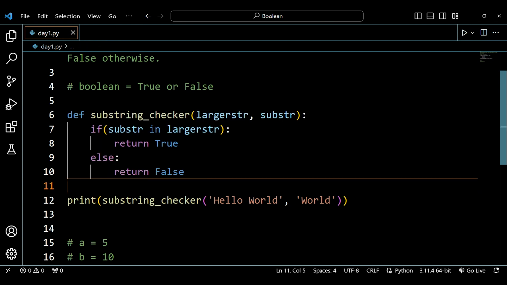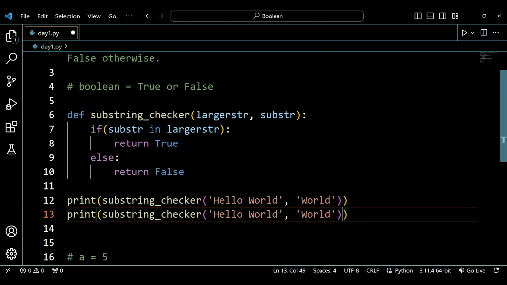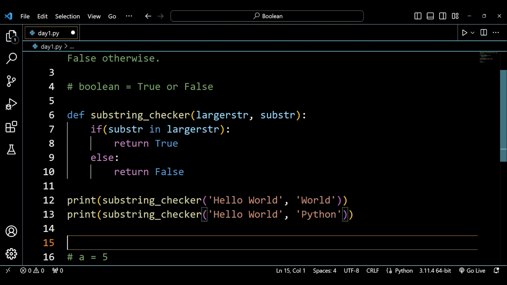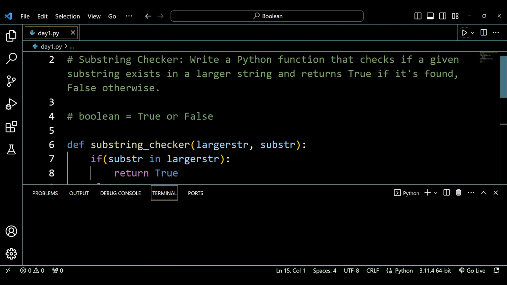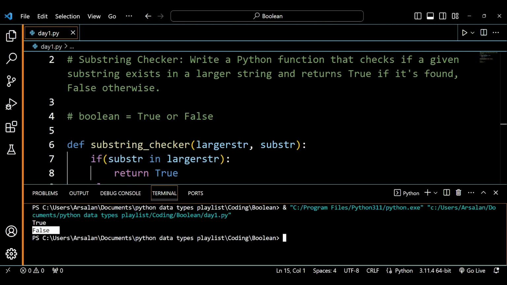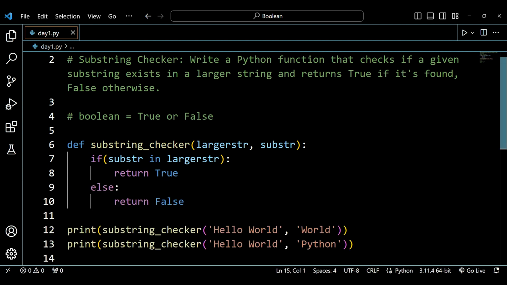Now if I check for a false value, let's say I check Python, which is not there inside the larger string hello world, it should return false. See, it is returning false. Now this was all in the question, guys.